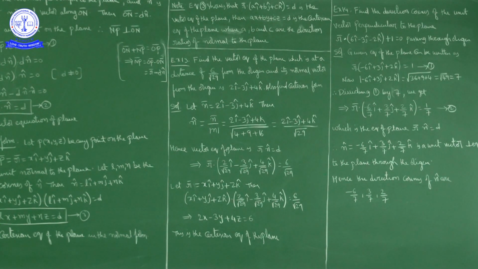Now this is the unit vector perpendicular to the plane. Now n cap is of the form l i cap plus m j cap plus n k cap, so l, m, n are direction cosines. Hence the direction cosines of n cap are minus 6 by 7, 3 by 7 and 2 by 7.